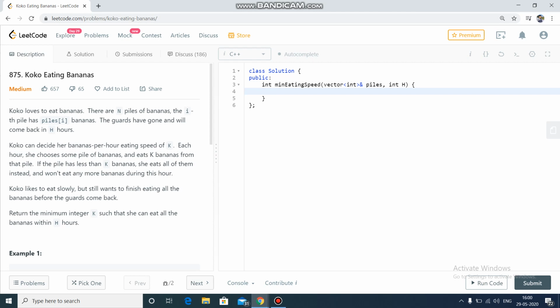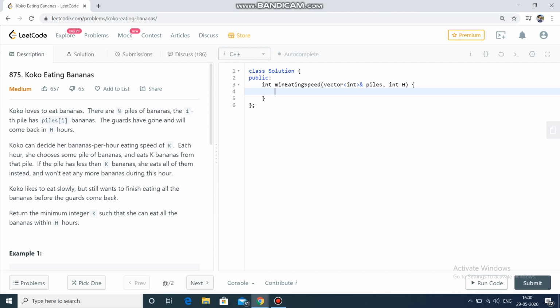Let's quickly recap what binary search is. Binary search is a searching algorithm which takes logarithmic time to search for an element, and one unique property is that it's only applied on a sorted array. There are many variations to binary search, and binary search on answer is among them. I'll explain what binary search on answer is and how it's applicable in this question. So let's go straight to the question.